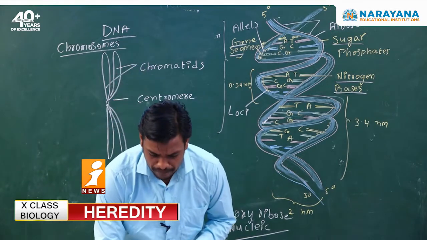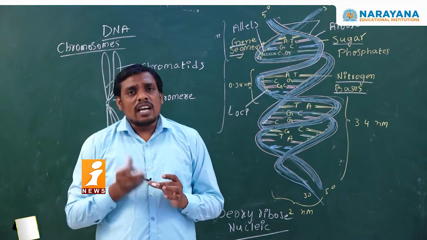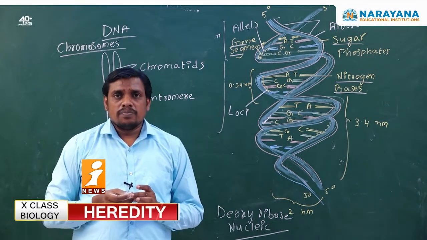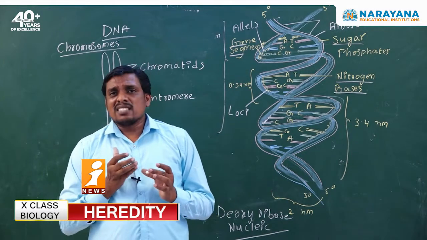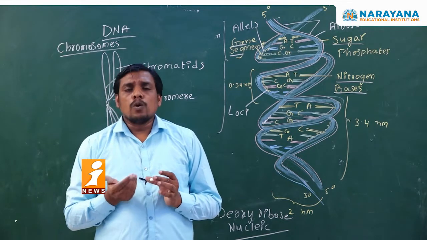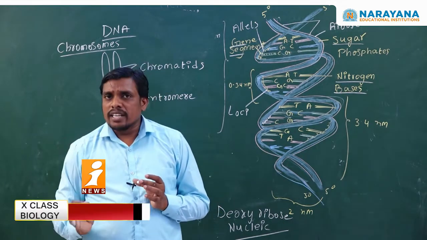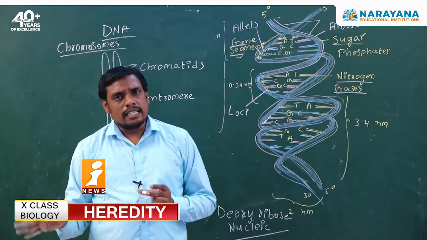In which fruit fly? Namely, Drosophila melanogaster. At Columbia University, they completed their study upon Drosophila melanogaster about the chromosomal theory of inheritance, which is also known as sex-linked inheritance.